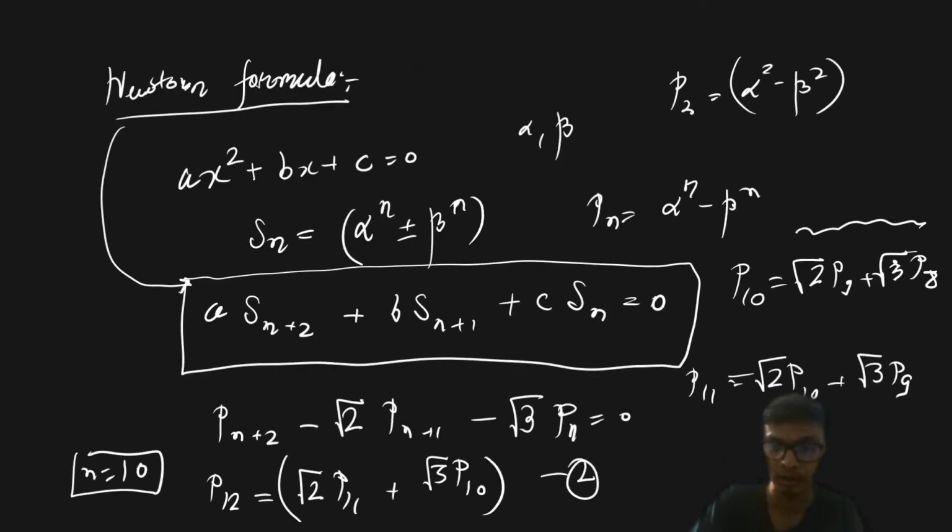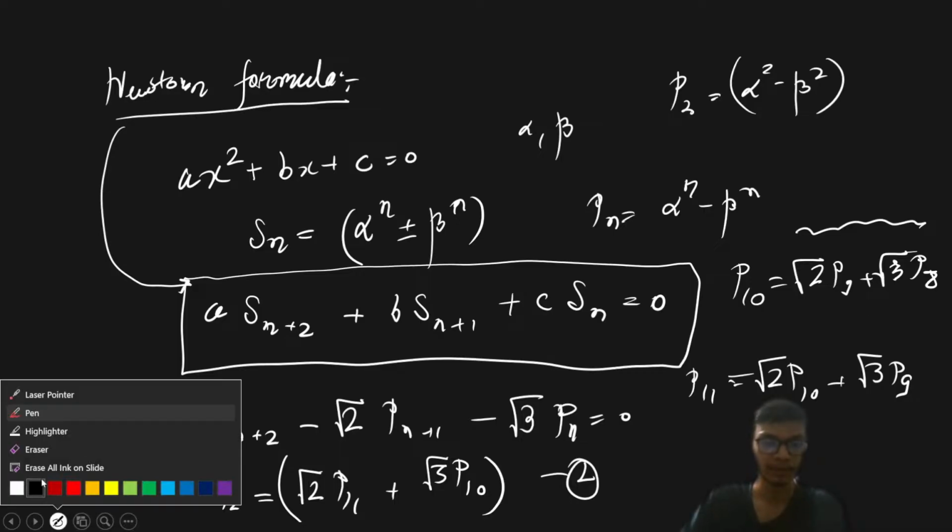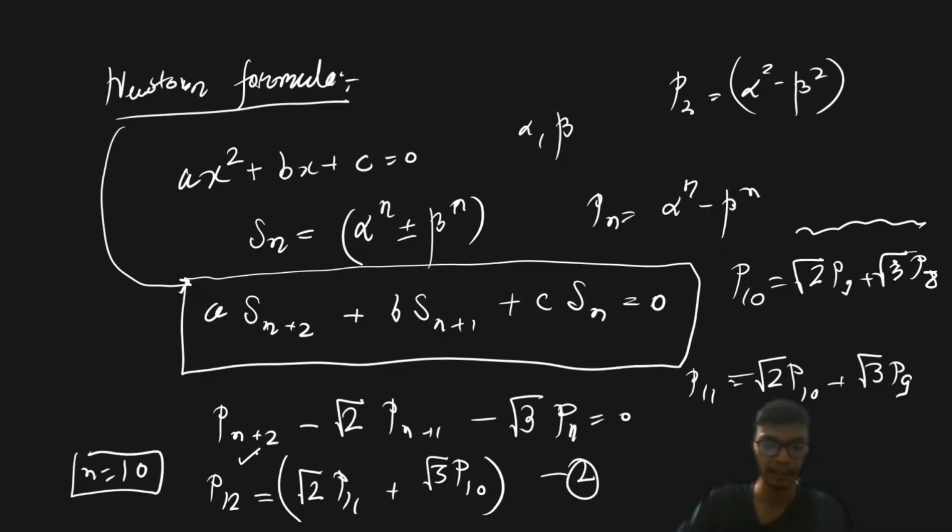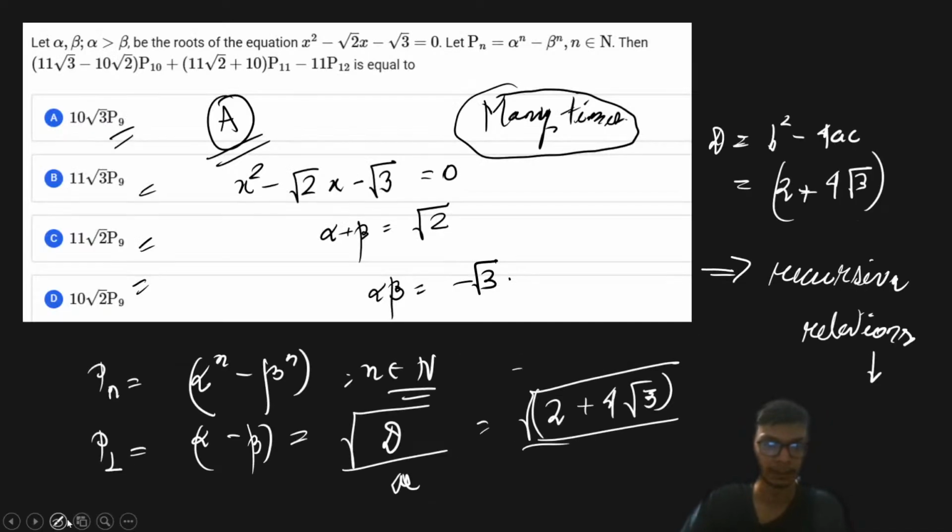So how I solved it, I just found the value of p12 and p11 from here, and I just put it back into this expression over here, the p11 and p12 expression, right? So once I get the value of p11 and p12 in terms of p10 and p9, we are going to put it back, and we see that p10 will get cancelled out, and ultimately we are left with the answer in p9. So with this, we will understand how to apply the questions of recursive relation. I hope this part is clear to all of you.